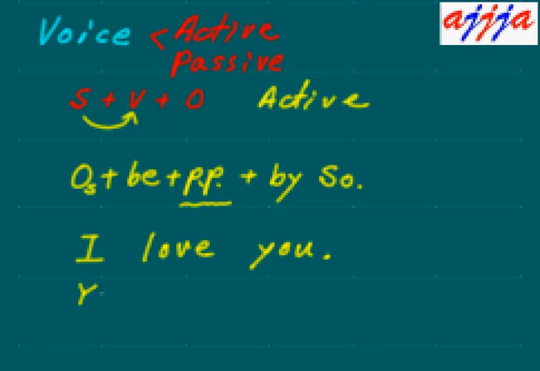So you, then the be verb, which is are: you are. Now you change love to the past participle, which is loved. Then what did I say? By. Then you change the subject to object form. That's me.